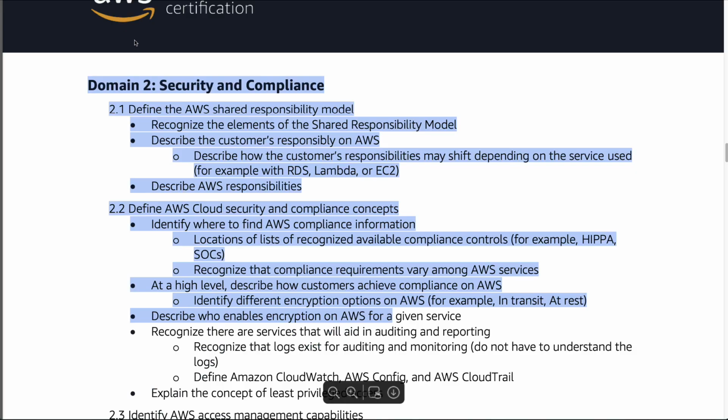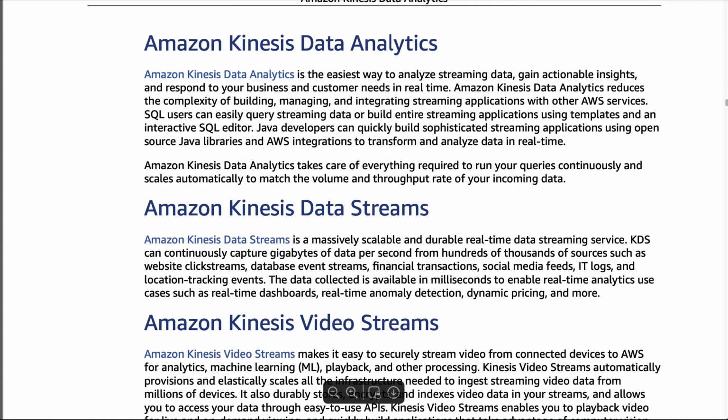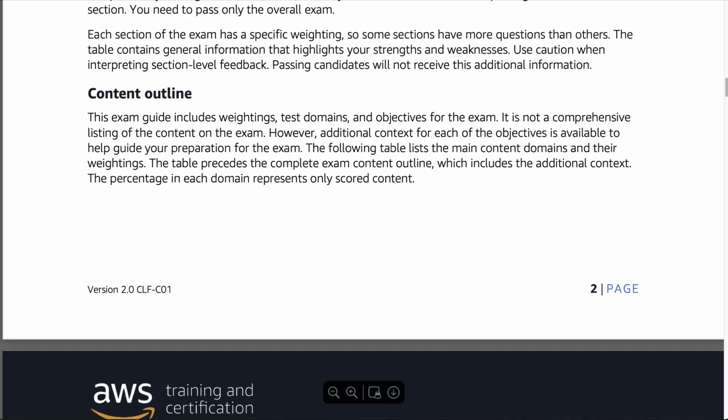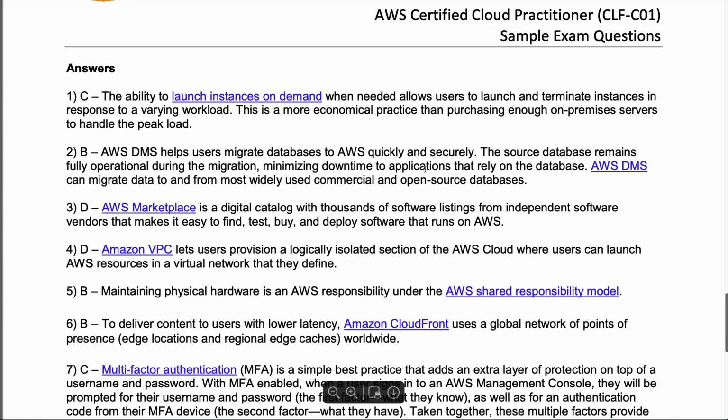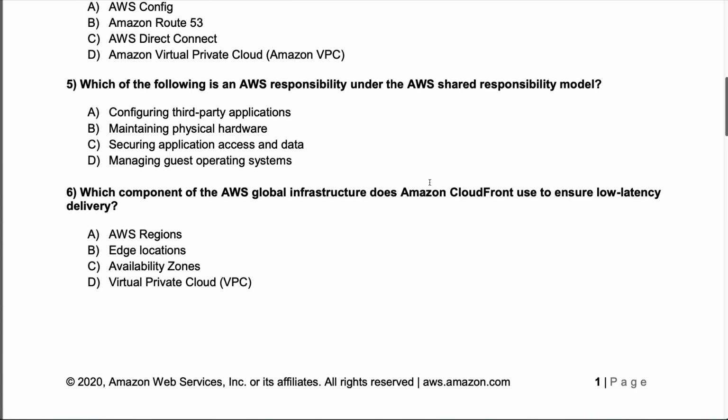So let's go back again to this exam guide here. Here we go. So let's scroll back again to question 5. Which of the following is an AWS responsibility under the AWS shared responsibility model?